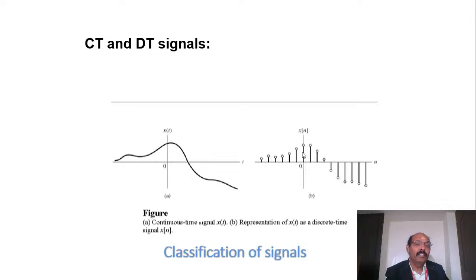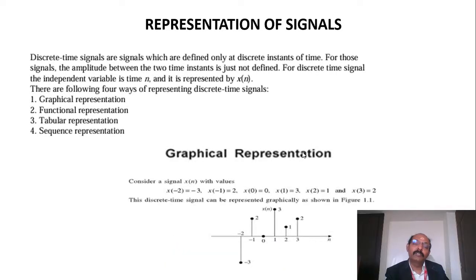So basically, signals may be classified as continuous time signals and discrete time signals. Then how are the signals represented? Signals may be represented by means of a graphical representation, functional representation, tabular representation, and sequential representation. What do these four mean? First, a graphical representation. Here you can see the graph which illustrates the position of a signal at various time intervals.